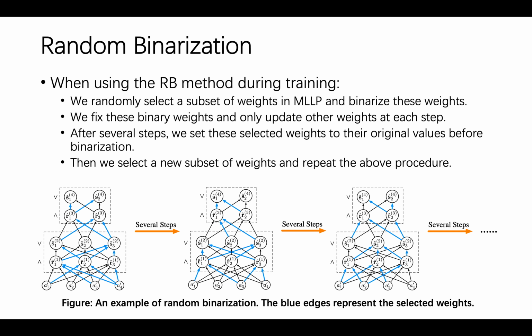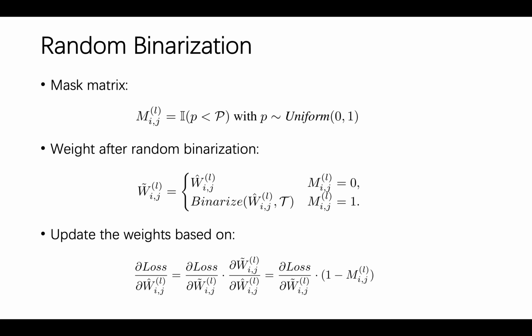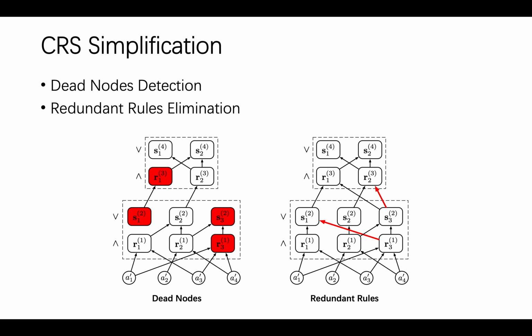Then we select a new subset of weights and repeat the above procedure. We can use a mask matrix to implement the RB method easily, and the gradients are also easy to calculate. For more details, please refer to our paper. Now, using MLP and RB method, we can train CIS effectively.